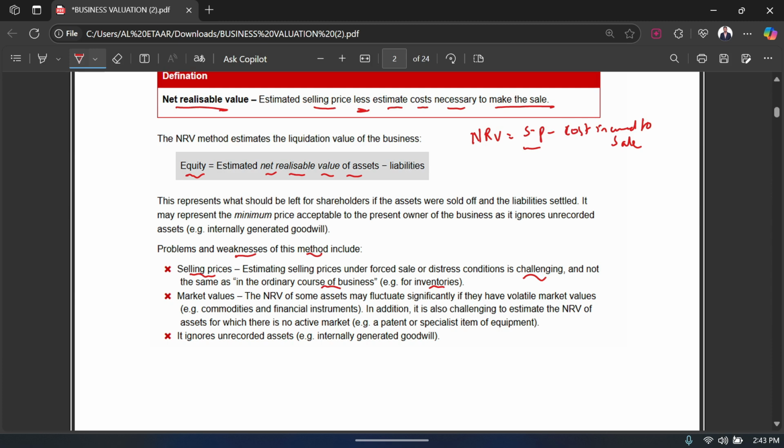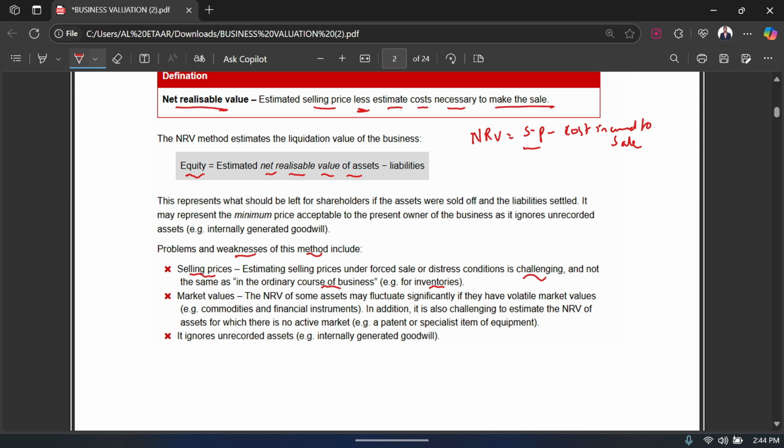So in that condition, obviously the selling price is going to be a challenging figure to determine as compared to the ordinary course of business, where you are more focused on selling things rather than selling things in a shorter time, right? That's exactly what they're saying, that selling prices are harder to estimate. So that's one limitation. And again, it's an estimate, so estimate is a limitation in itself, right?